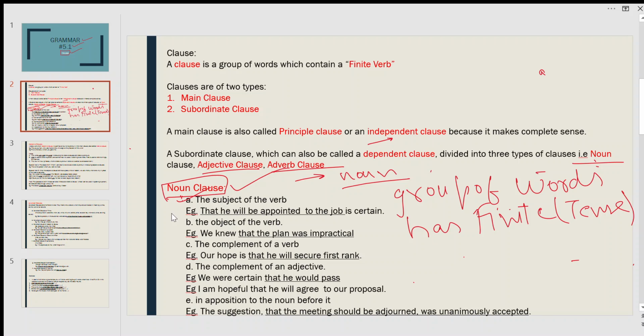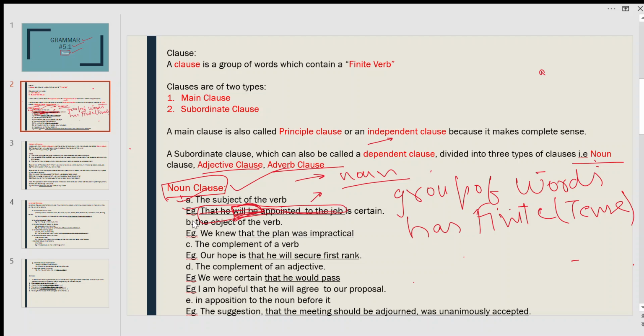Read this example: that he will be appointed to the job is certain. This whole part is a noun clause, which acts as a noun in this sentence, and it has a finite verb. Will be is future tense. So it has a finite verb and it is a clause, a group of words which acts as a noun.